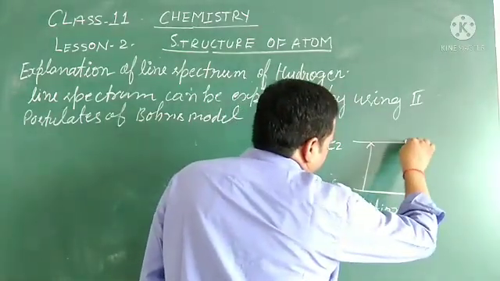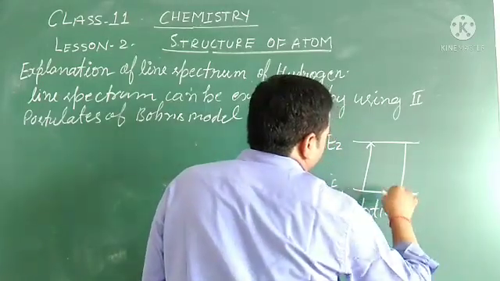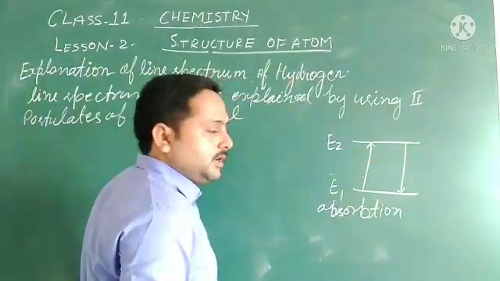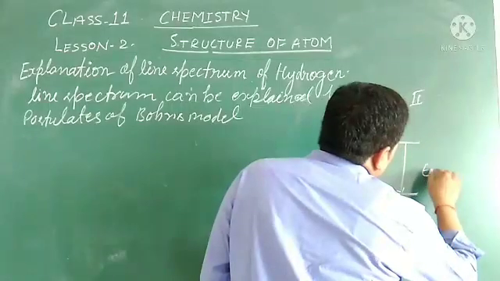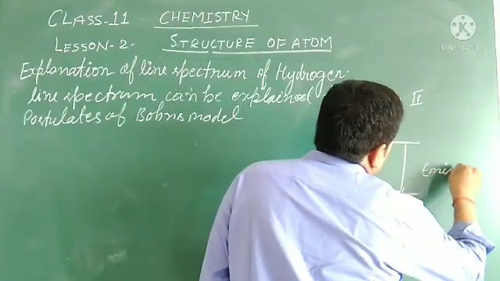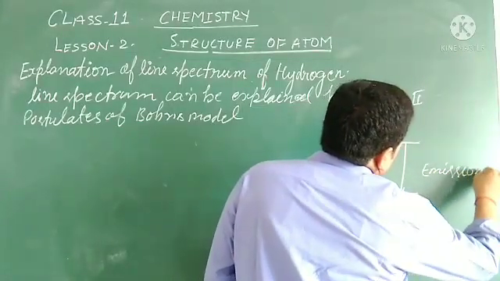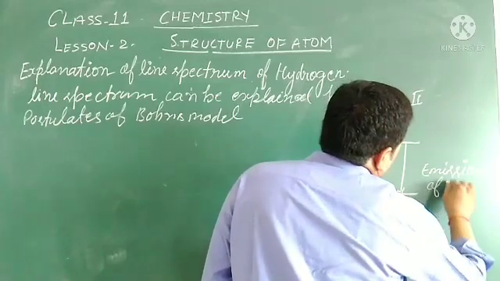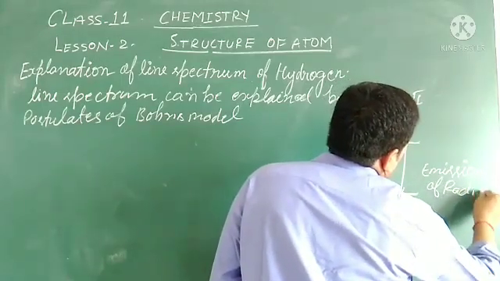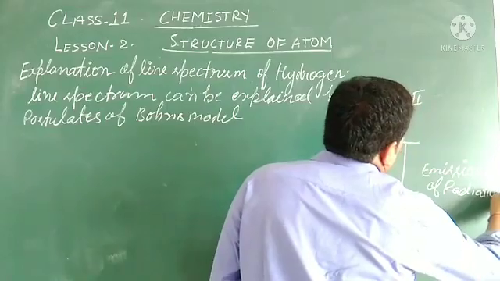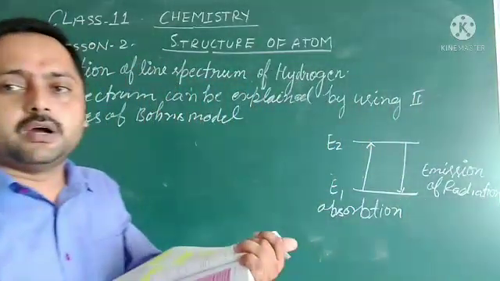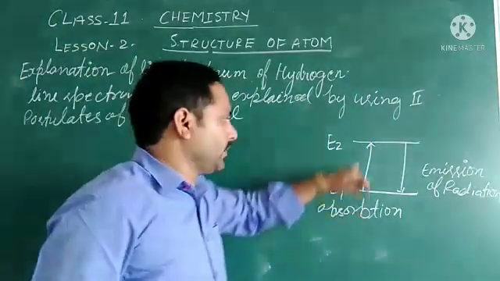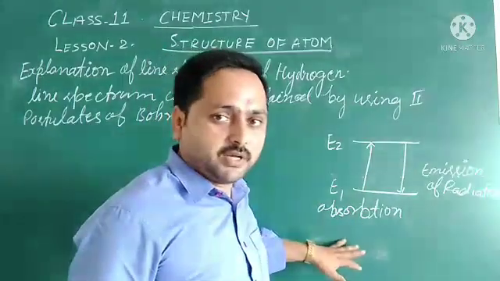And when the electron jumps from there to here, means from E2 to E1, emission of radiation takes place. Just see, if electrons jump from lower energy level to higher energy level, it absorbs energy.